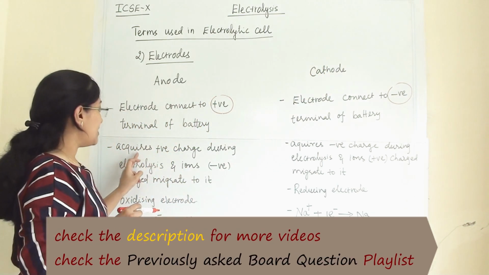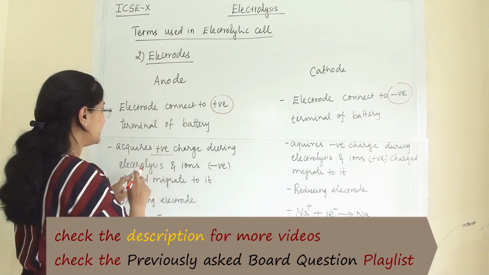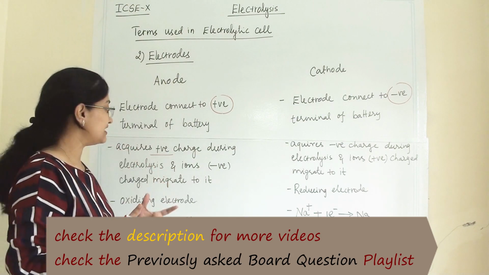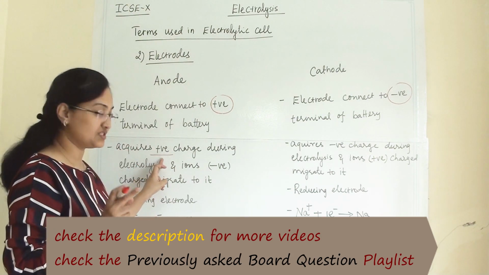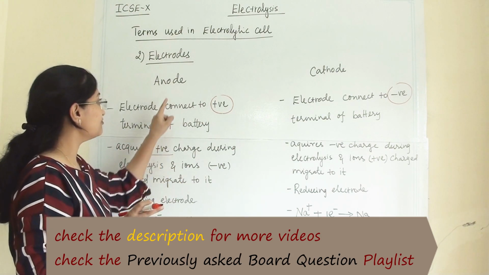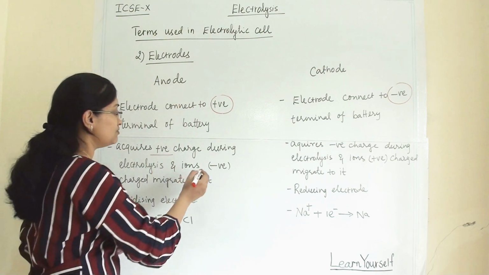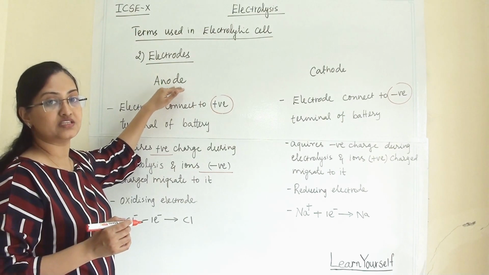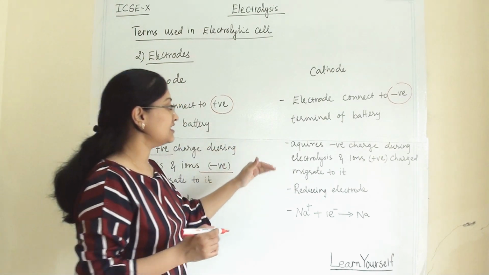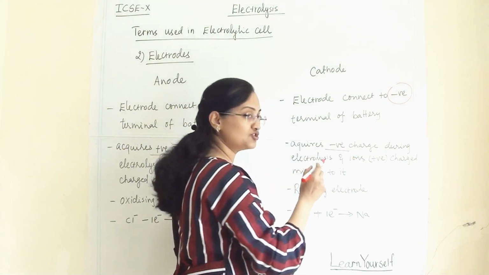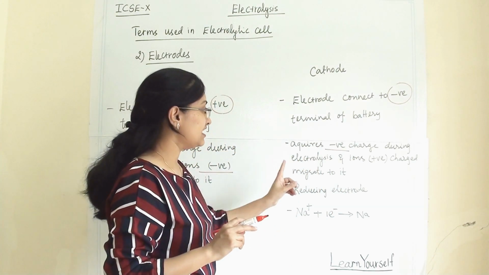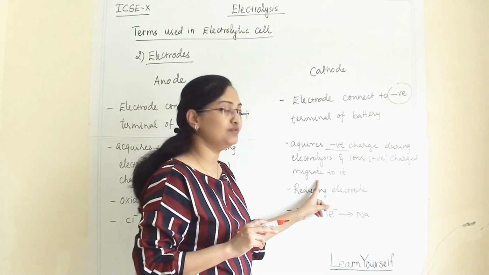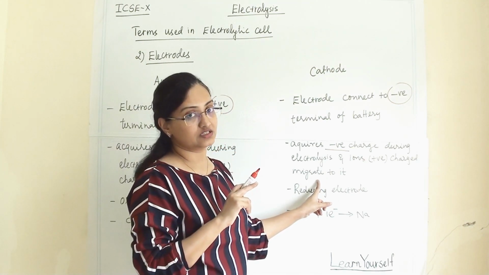Now the anode acquires positive charge during electrolysis. Once the electrolysis starts, it acquires positive charge, and because of its positive charge the negative ions will be attracted towards the anode. Whereas the cathode acquires negative charge during the electrolysis, and because of its negative charge the positively charged particles will migrate towards it.